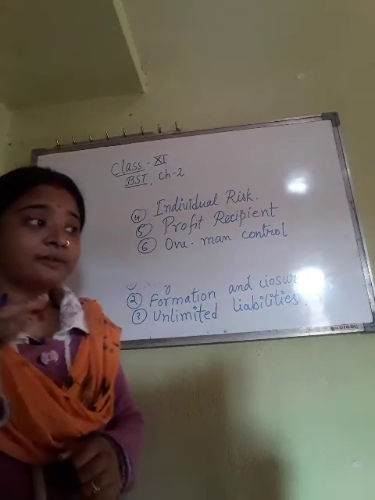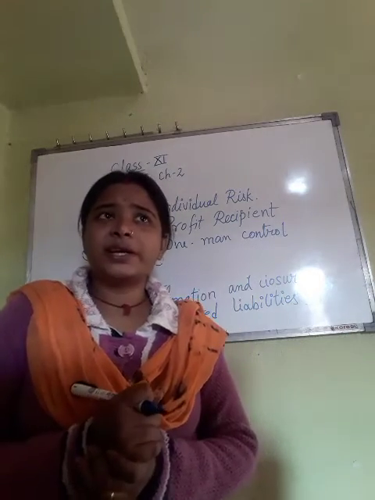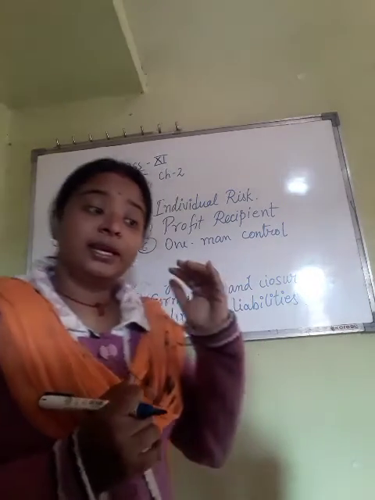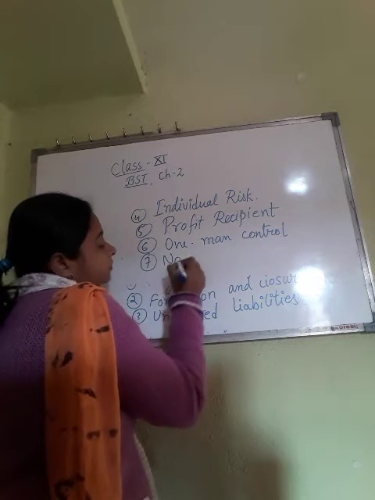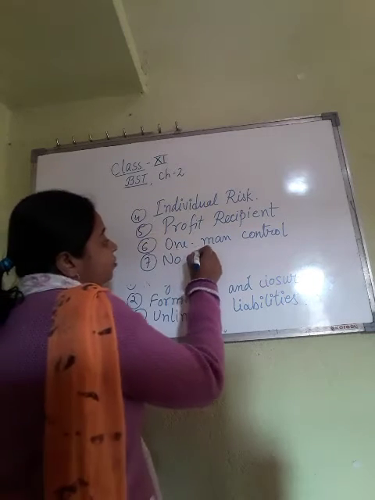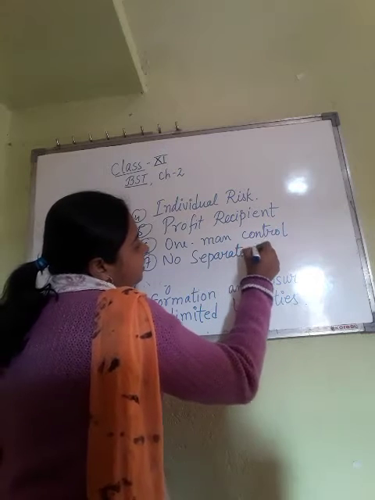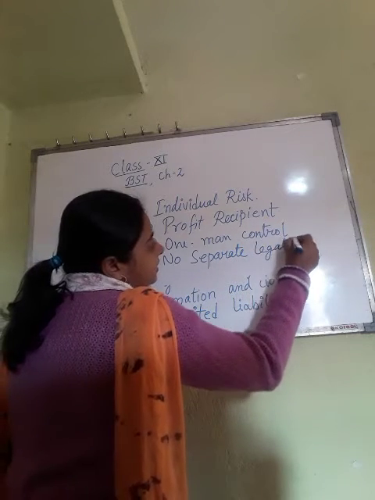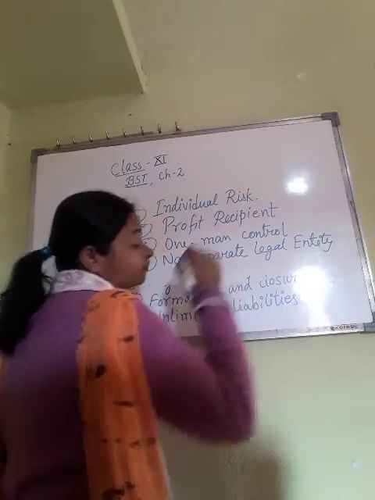Now here, no separate legal entity is the other point. This point is also very important. No separate legal entity. Here you understand this point.